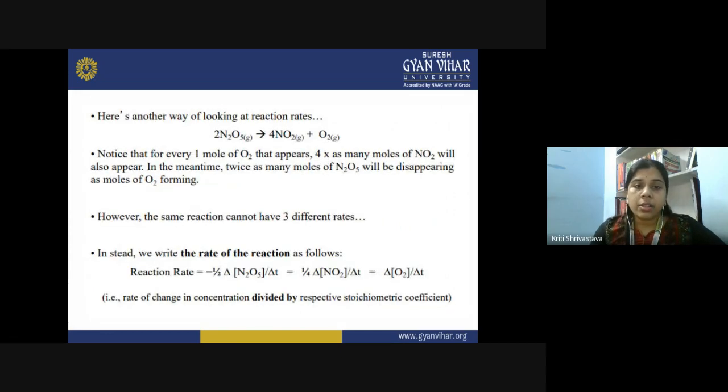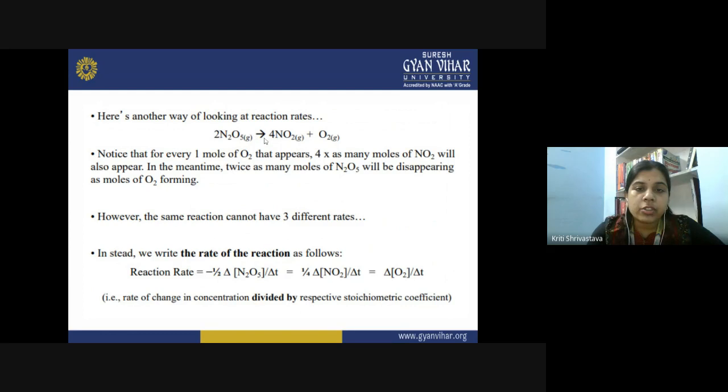Now you can take a real example of a chemical reaction. Take this reaction, that is the decomposition of N2O5 in the gaseous form. So this is a gaseous reaction, and if you write down the complete balanced equation, this will be 2N2O5 equals 4NO2 plus O2. So that will be a completely balanced equation.